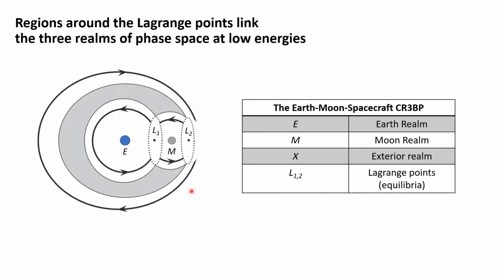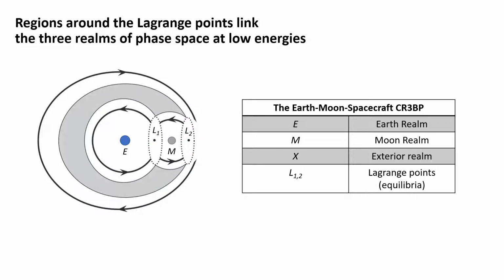At fixed low Hamiltonian energy, phase space is separated into 3 distinct regions, sometimes called realms. The Earth realm surrounds Earth, the Moon realm surrounds the Moon, and the exterior realm occupies this external area. The gray region, in which no motion is possible, is called the forbidden realm. For the low energies for which this diagram is applicable, the realms are linked only by neck regions around L1 and L2.